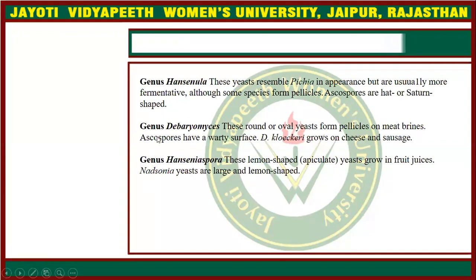The next genus is Debaryomyces. These round or oval yeast form pellicles on meat brines. Ascospores have a warty surface. An example is Debaryomyces hansenii. The next genus is Hanseniaspora. It is lemon shaped, and they grow in fruit juices. They are very large and lemon shaped.